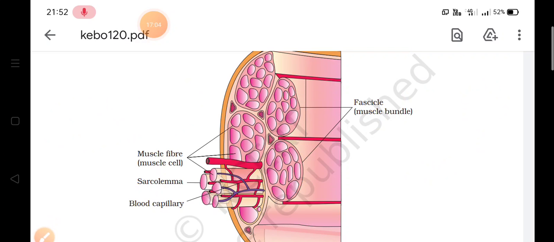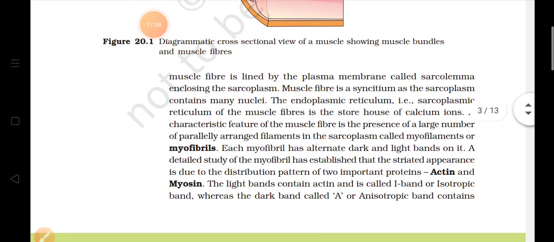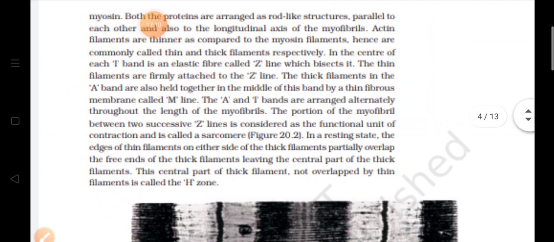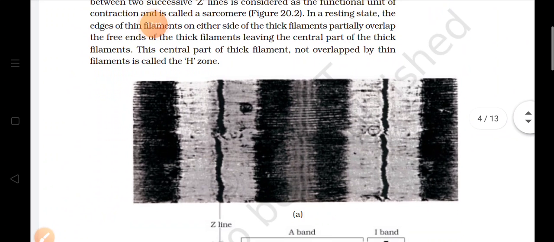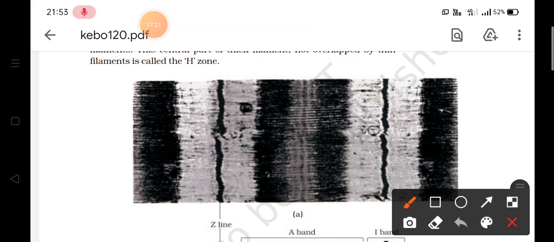That is because of the distribution of two important proteins, as we are able to see in the diagram: actin and myosin. The light band contains actin and the dark band contains myosin.